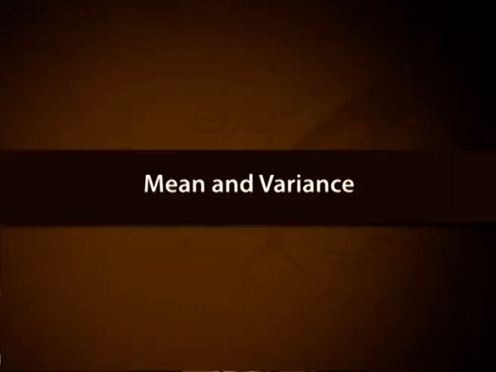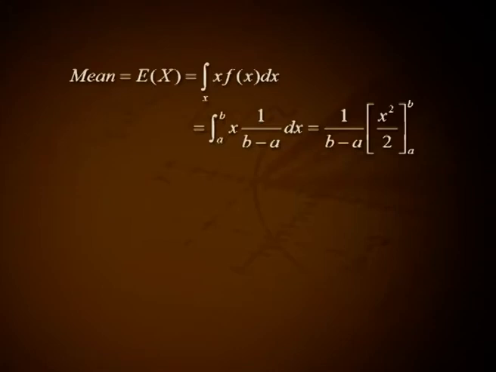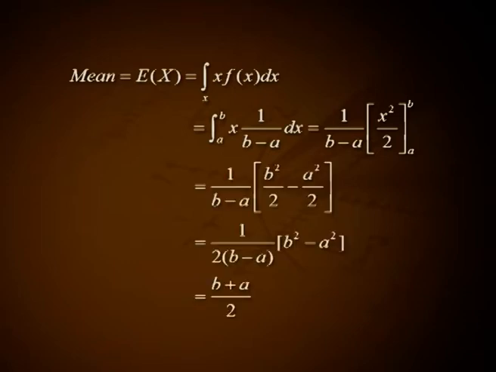Mean and variance. Mean equals expectation of x, that is the integral of x into f of x dx, that is the integral from a to b of x into 1 divided by (b minus a) dx, that is 1 by (b minus a) into x square by 2 in the interval a to b, that is 1 by (b minus a) into (b square by 2 minus a square by 2), that is 1 by 2 into (b minus a) into (b square minus a square), that is (b plus a) divided by 2.